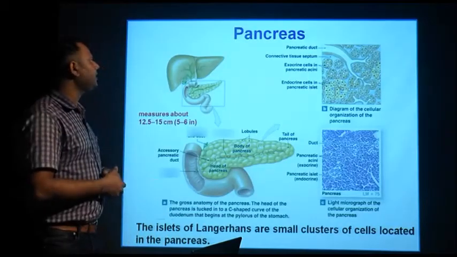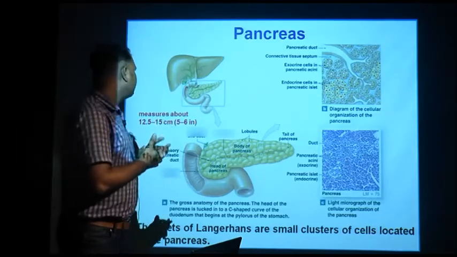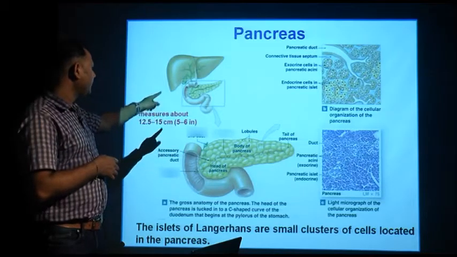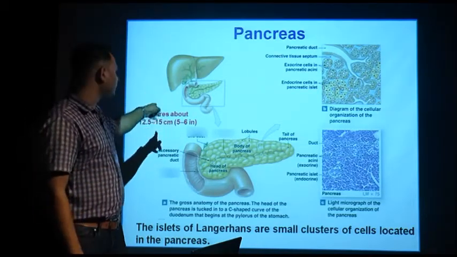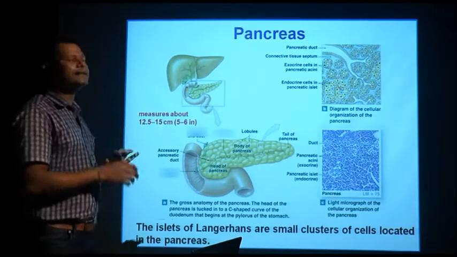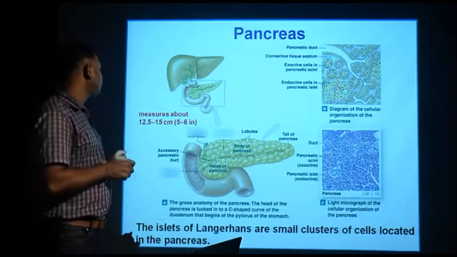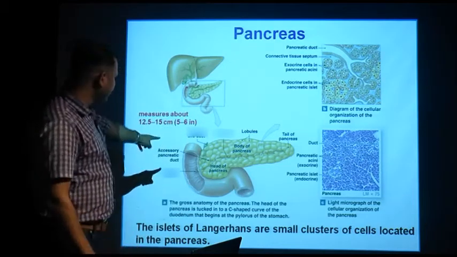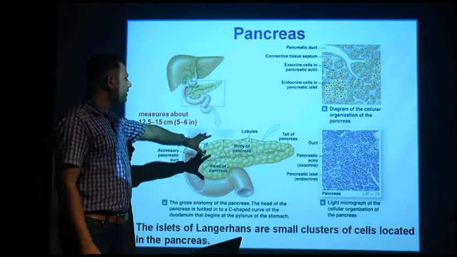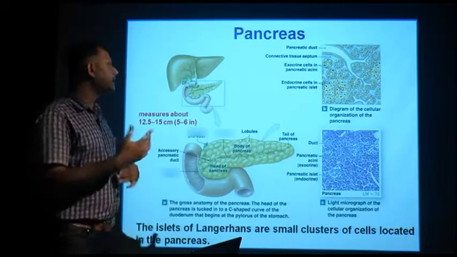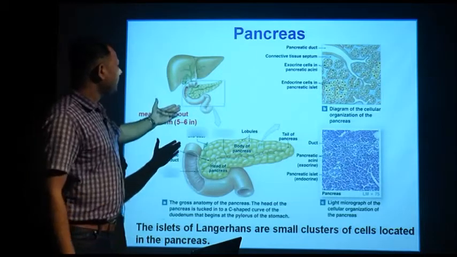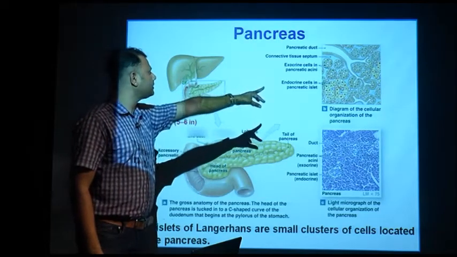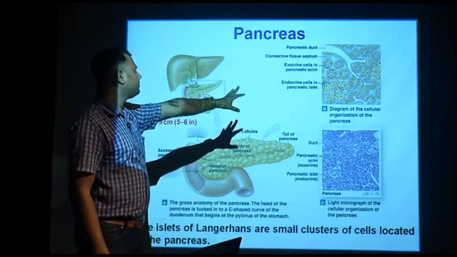The next gland we are going to discuss is the pancreas. The pancreas is situated at the C-shaped loop of your duodenum, and it measures about 12.5 to 15 centimeter. The pancreas has three parts. From the diagram you can see it has a head region, body region and tail region. If you take the cross section of a single lobe of your pancreas, it looks like the right top corner image.